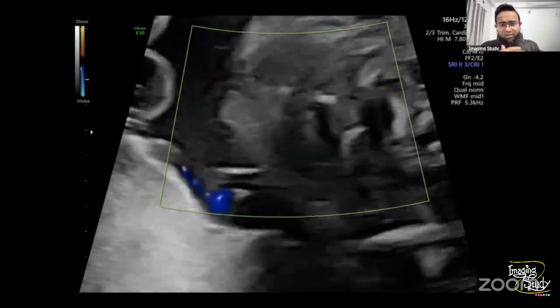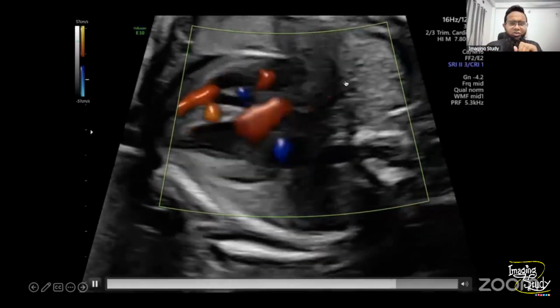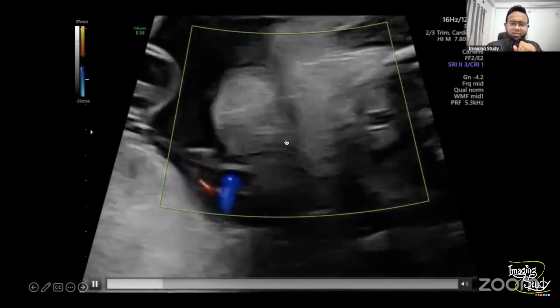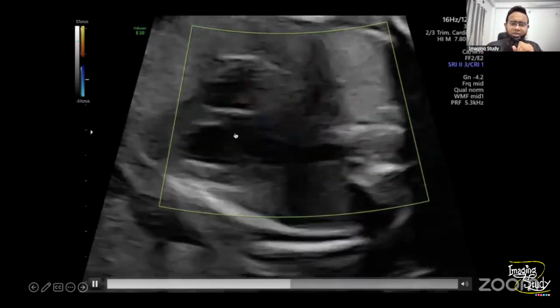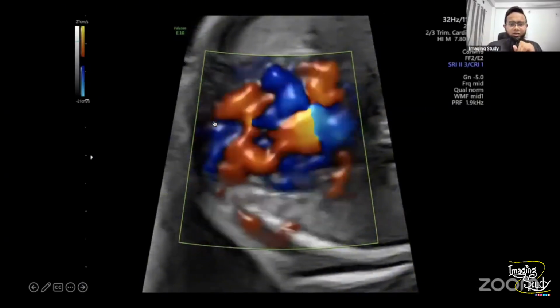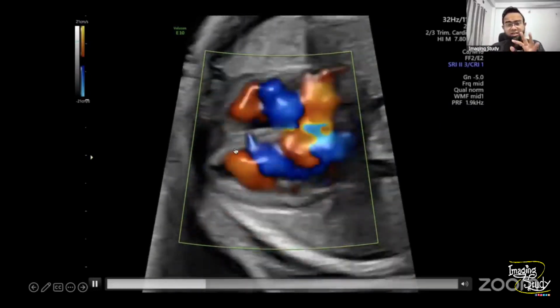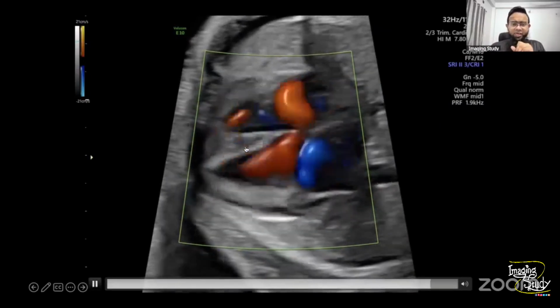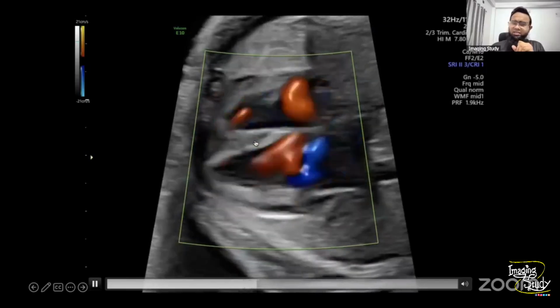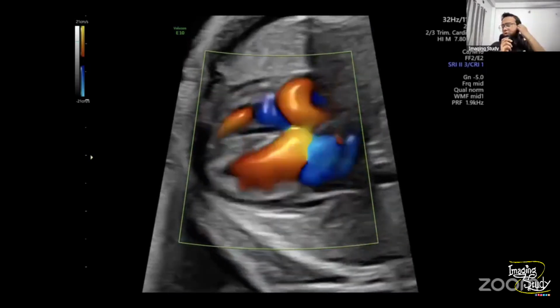But before that, let's jump into other views. We are just changing here and there to ignore that flow, but still you can see this interventricular septum showing a flow over here. Okay, so here again, we're changing the PRF and color gain and everything to ignore this flow, but now you can see it quite well. Okay, so what else can we do?